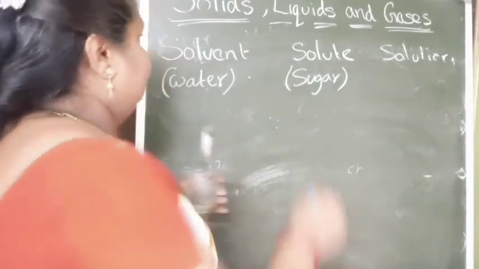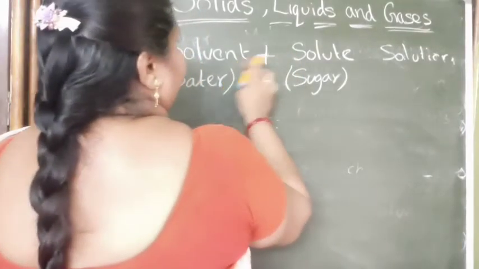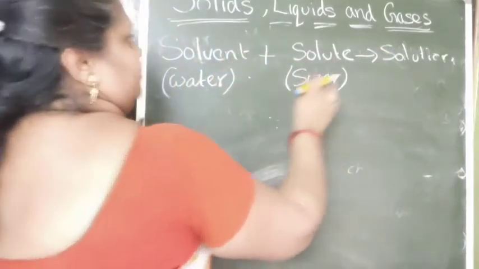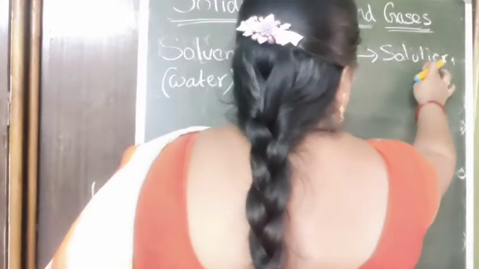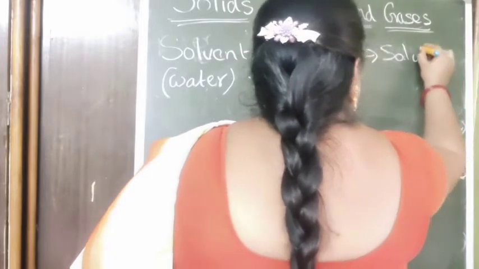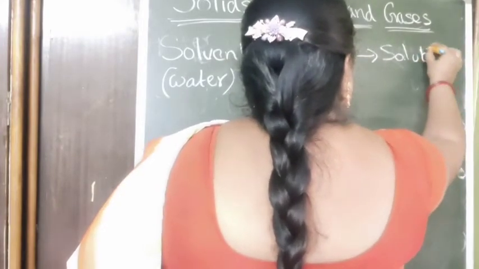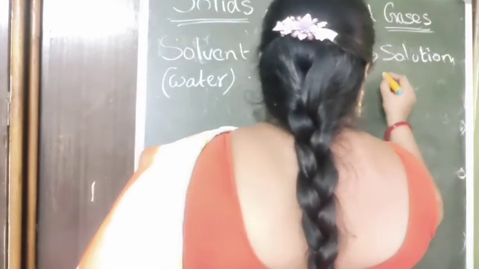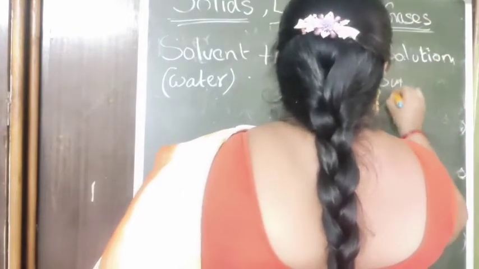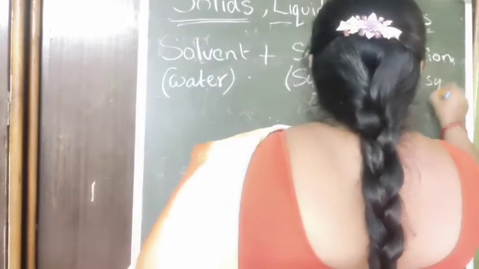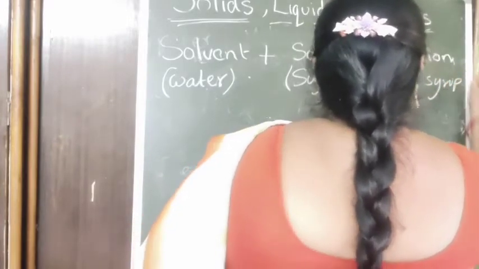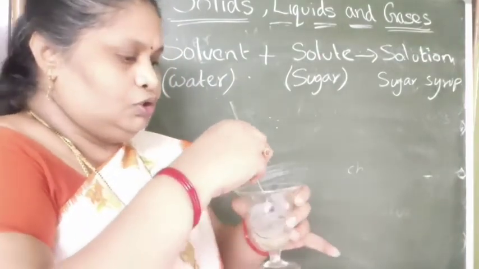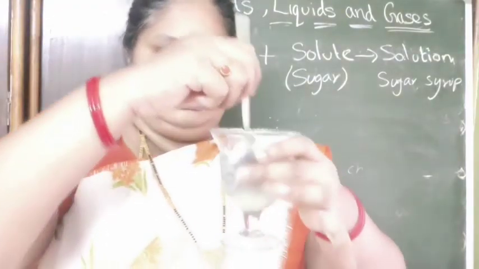Next, by adding solute to the solvent, we get the mixture, the solution. Here we get a liquid mixture, a sugar syrup. By adding solute to the solvent, we get the solution.